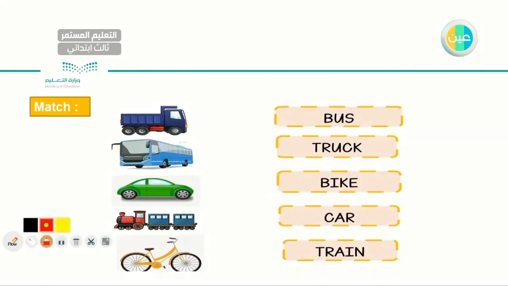Now, I have this exercise. I know you can help me with it. So with this exercise, I need you to help me to match. To your left, I have the pictures. To your right, I have the means of transportation. I have bus, truck, bike, car, and train. Let's try to match the word bus first. So where's the bus? Or what color is the bus?